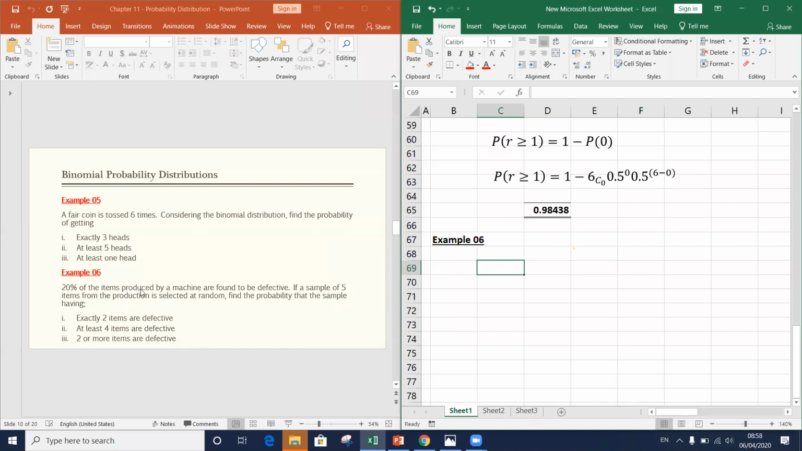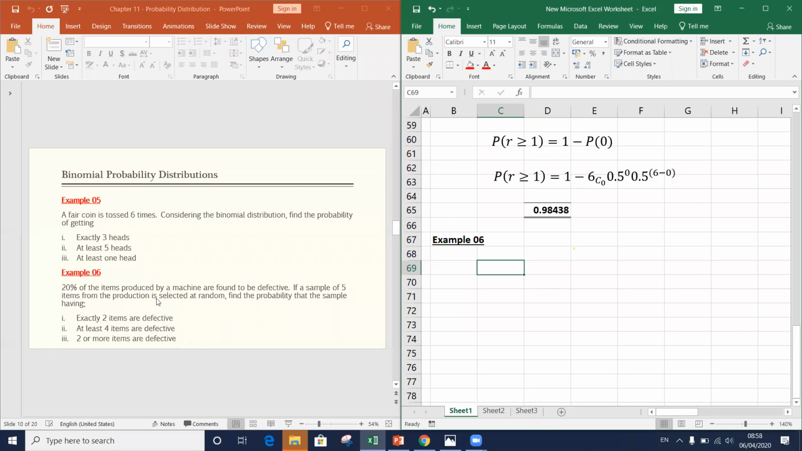20% of the items produced by a machine are found to be defective. Defective items. If a sample of 5 items from the production is selected at random, find the probability that the sample has exactly 2 items defective, and at least 4 items defective. They are asking us to find these.